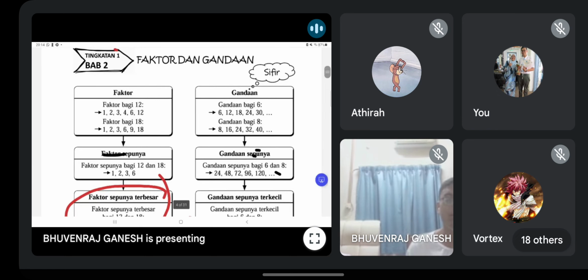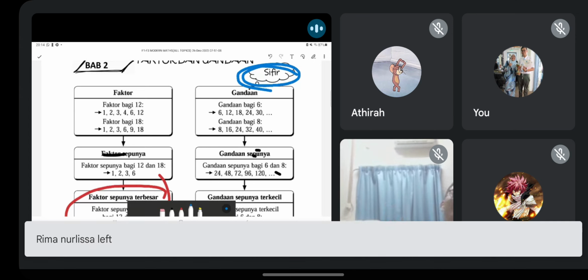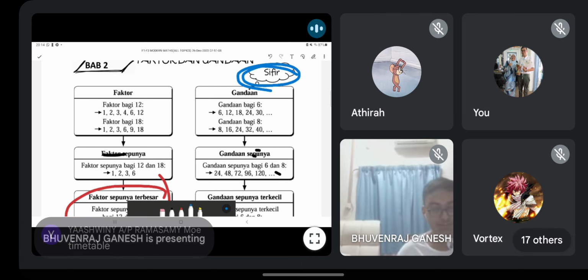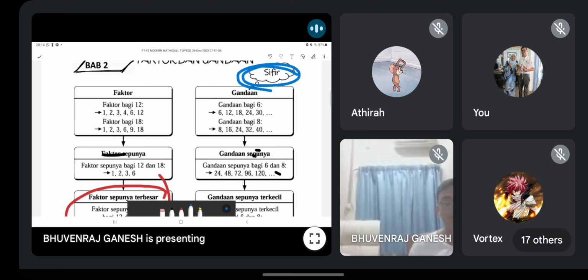Okay, so next one. Just now we look at faktor kan, tadi kita lihat faktor. Now we see on multiple, gandaan. Okay, multiple very easy, guys. Why they put CFA here? Kalau kamu semua tahu CFA 1 sampai 10, kamu pasti tahu gandaan dari 1 hingga 10. If you know your CFA is what in English? If you know your, is it times table? I'm not sure. I forget already. What is CFA in English? Timetable. Okay, correct. You will know the multiples of 1 to 10 already, directly.